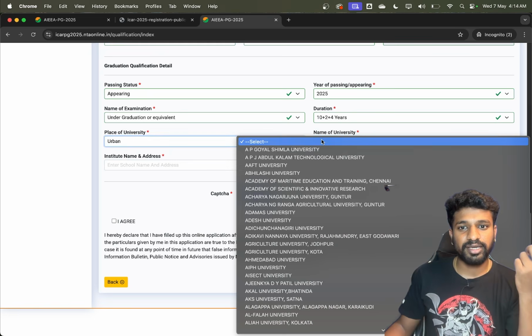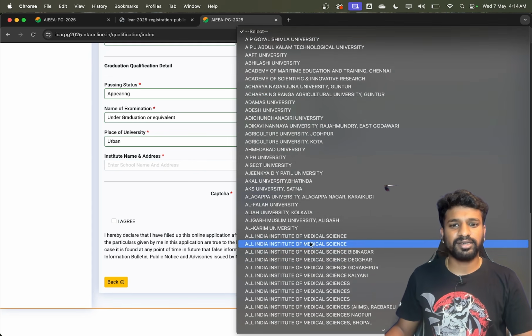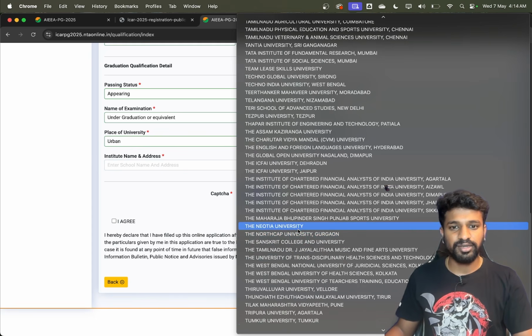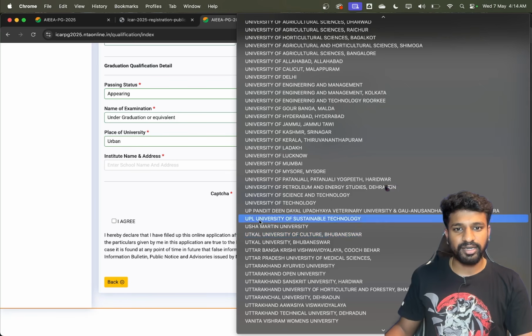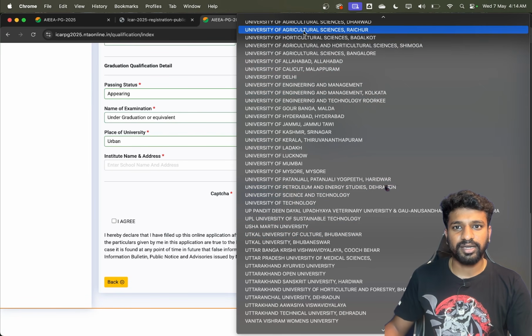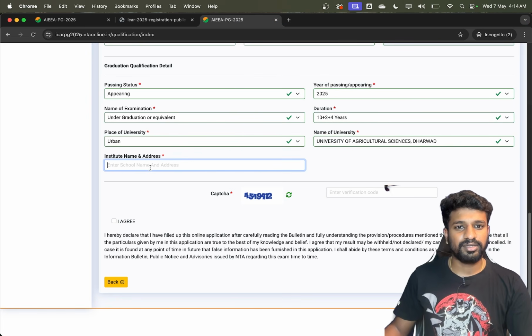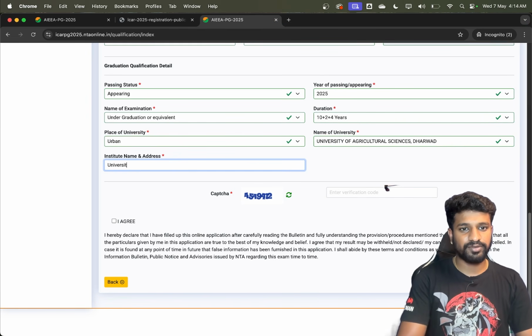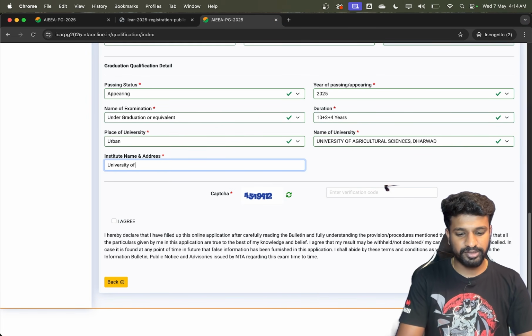And university: again, all the university names will be available here. You can click on that, search and enter it. Fine, I got it. Again, it is asking to manually type the address. I'm typing the address.